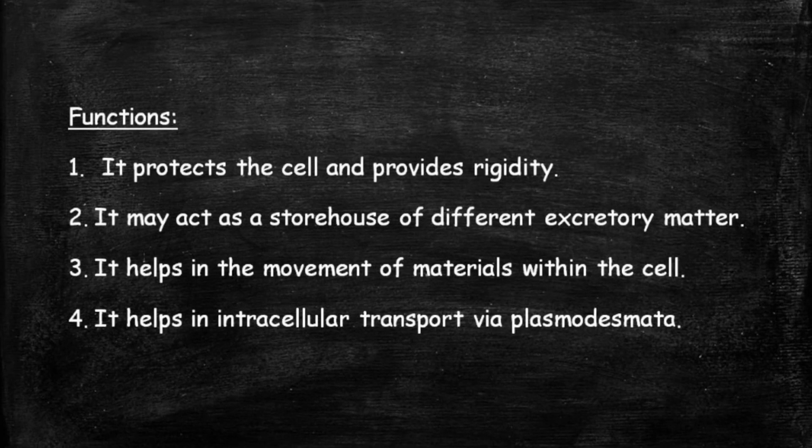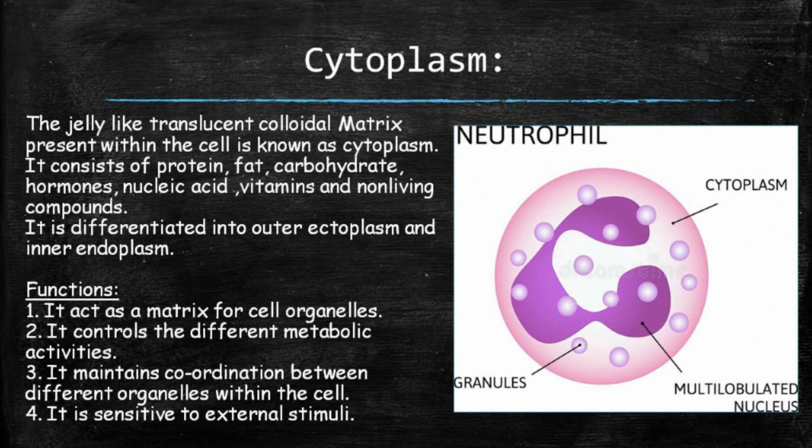So now, what are the functions of the cell wall? Number 1, it protects the cell and provides rigidity. Number 2, it may act as a storehouse of different excretory matters. Number 3, it helps in the movement of materials within the cell. And number 4, it helps in intercellular transport via plasmodesmata. You have to note one thing: the plasmodesmata is the connection between two plant cells, maintained by cytoplasmic channels bordered by the cell wall. So now we have to know about the cytoplasm.